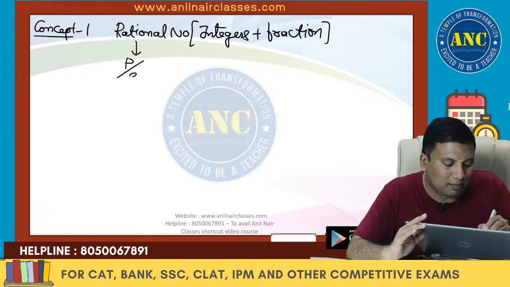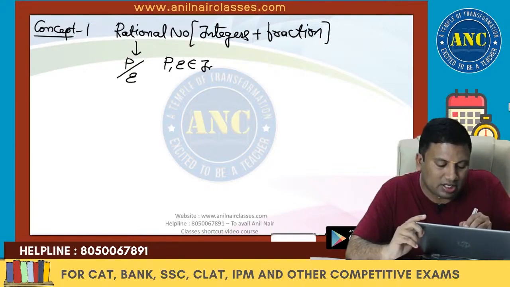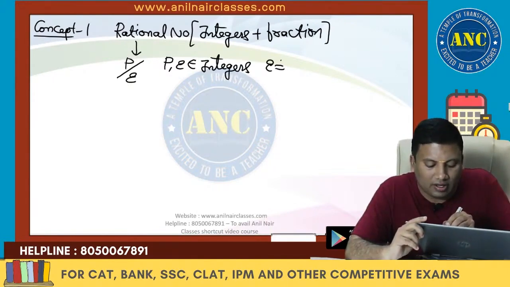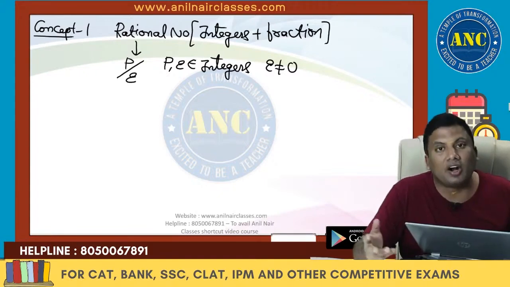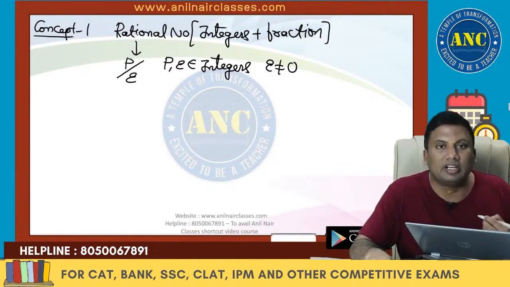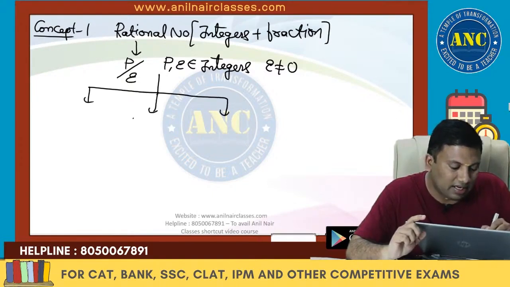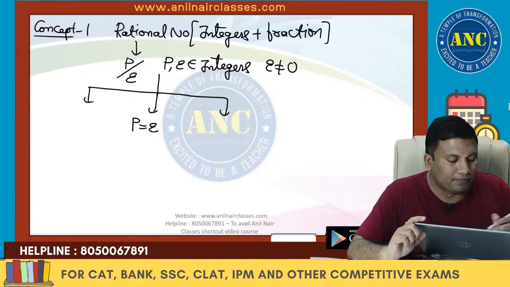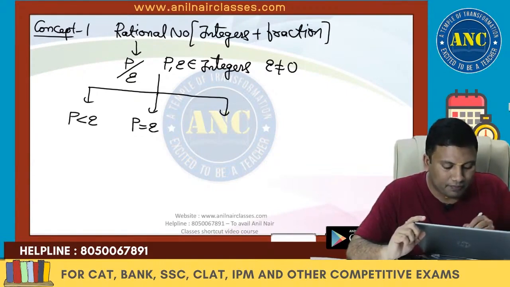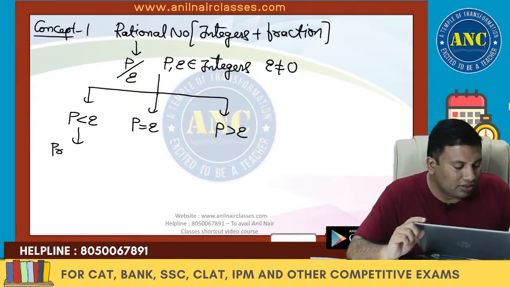So a rational number is of the form P by Q. P and Q are integers, Q not equivalent to 0. Denominator cannot be equivalent to 0, then it gets into an undefined form. P and Q are two integers. If I select two integers, three cases I will get. P equivalent to Q, P is less than Q, P is greater than Q. When P is less than Q, then this fraction is called a proper fraction.